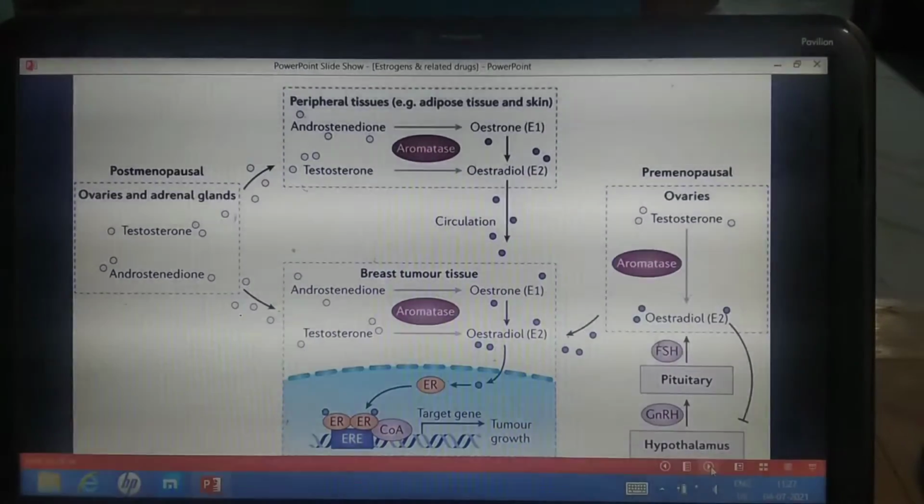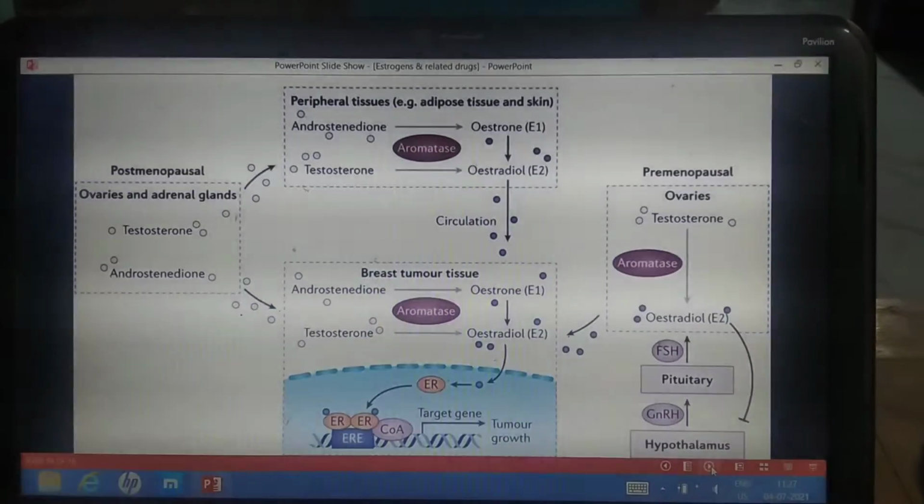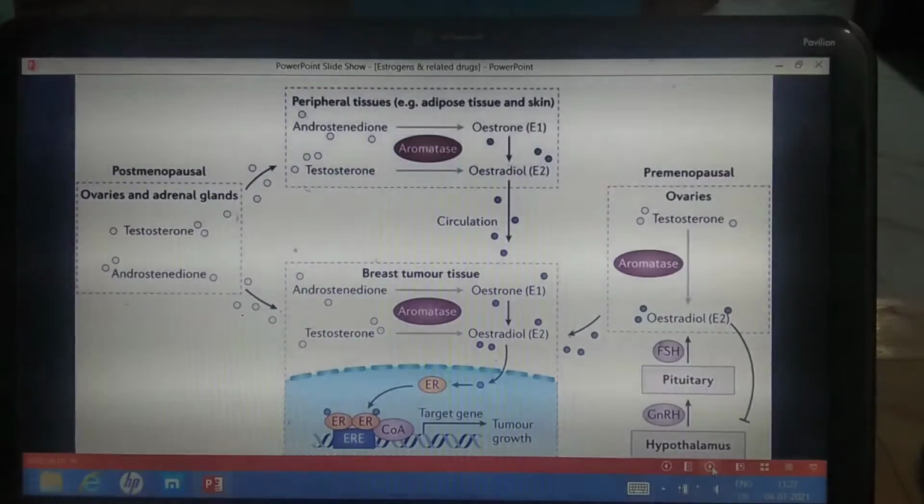So these are blocked by tamoxifen and fulvestrant.